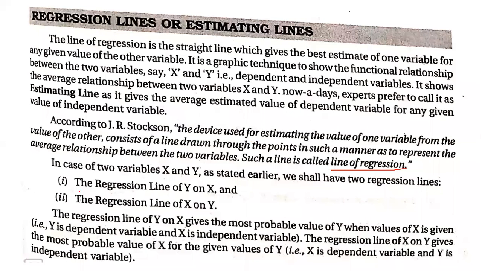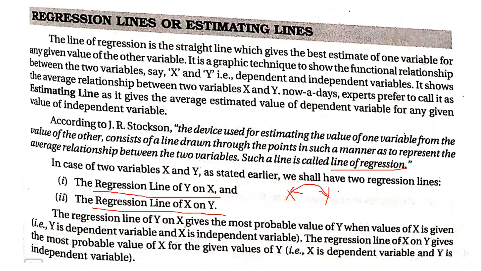In regression lines we have two types. The first one is the regression line of y on x, and the second is the regression line of x on y. As usual, we will have data of x and y together. x is one data, y is one data. First we will take y on x, where we will take one variable as dependent and the other as independent.